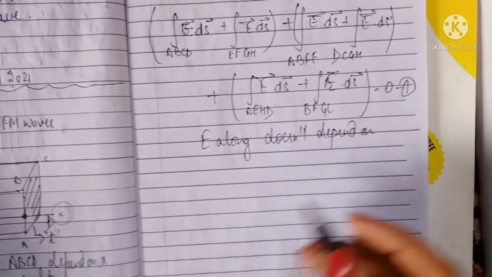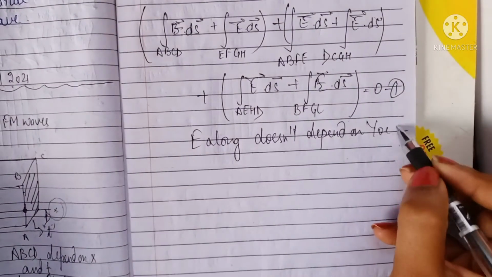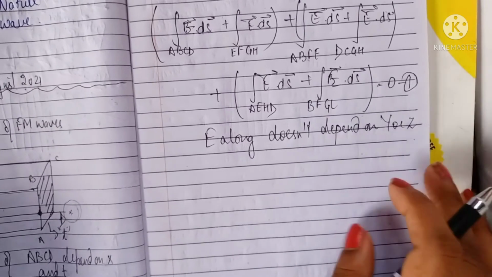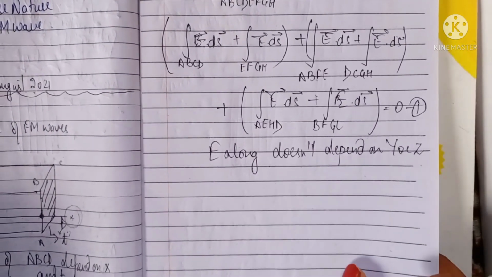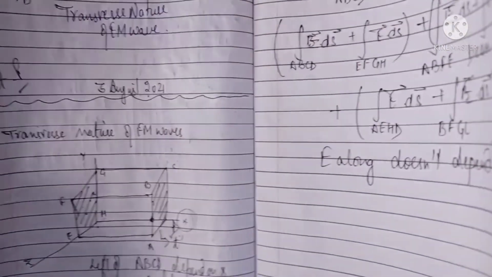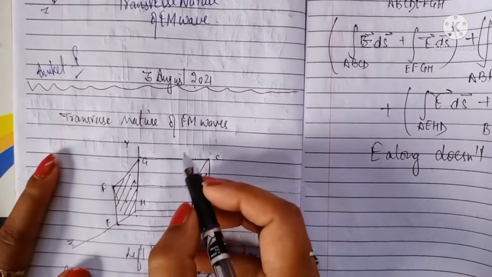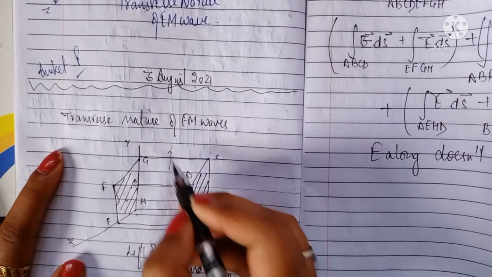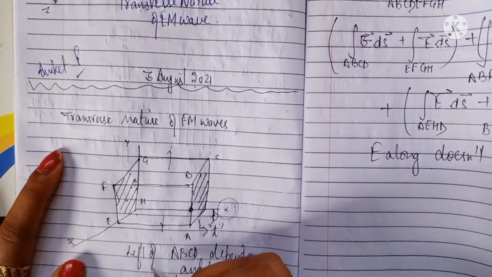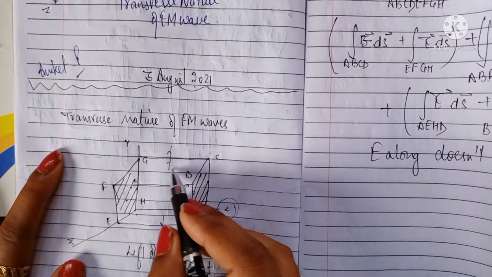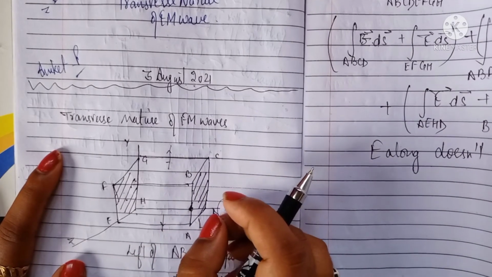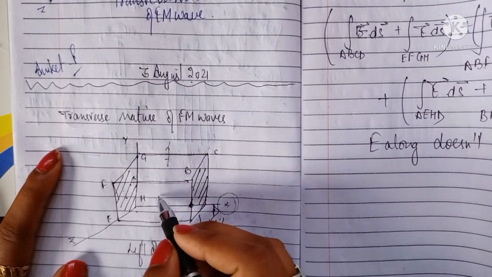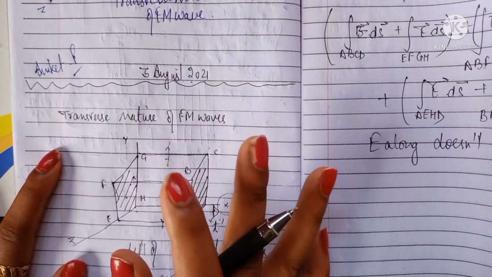So the contribution of the flux coming from the faces normal to the y or z axis cancel out each other in pairs. For example, if the flux is going like this, this is also going like this. These are at an angle of 90 degrees, so they are going to be cancelled. In a similar manner for front and backward, the same process applies.